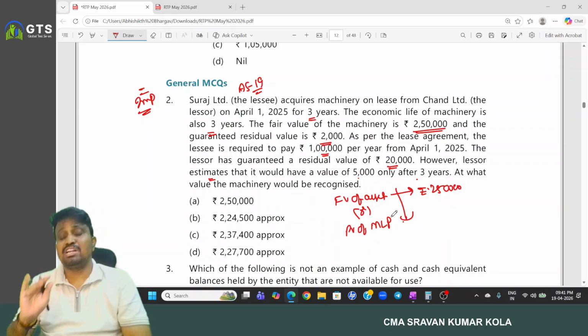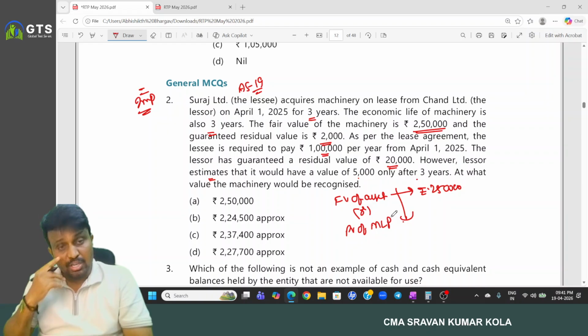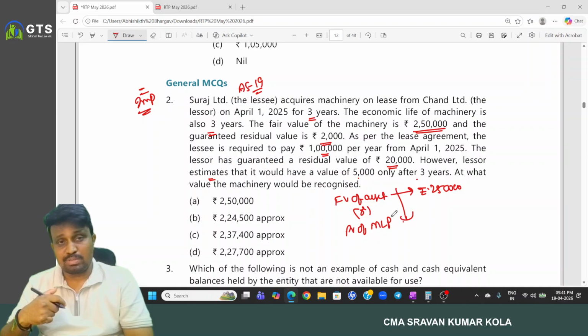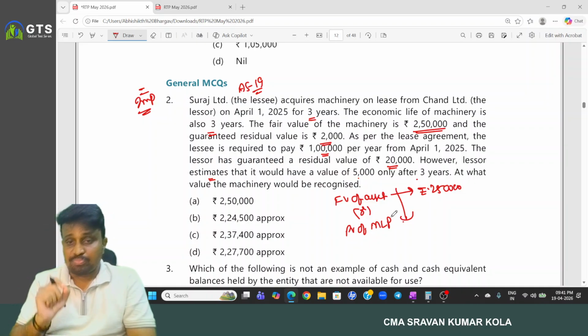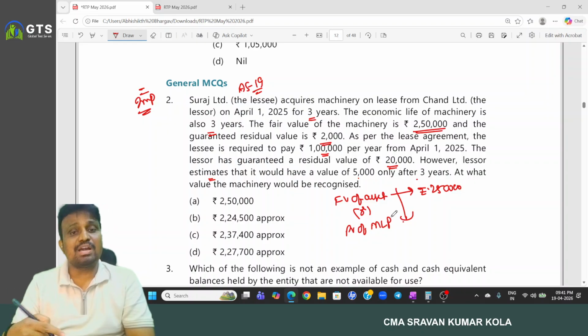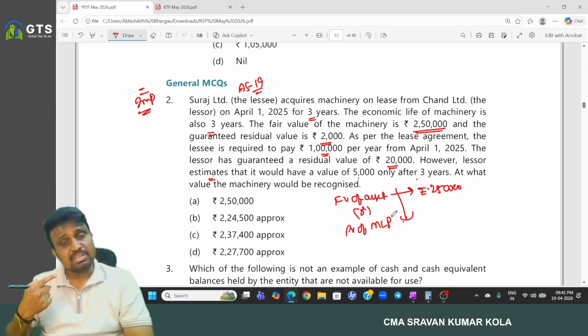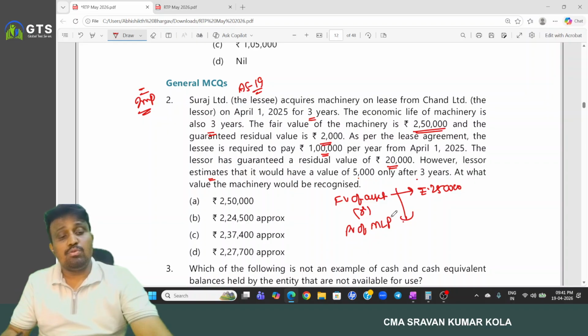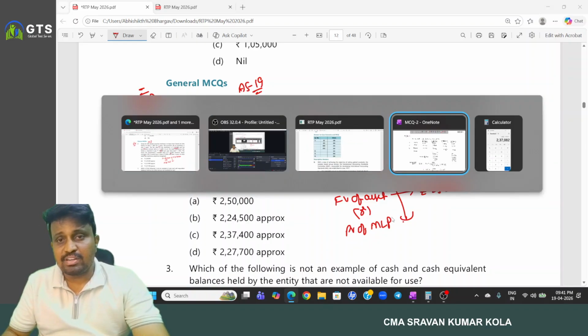But the present value of minimum lease payment was not given. You have to calculate it. For calculation of the present value of the minimum lease payment, we need a borrowing rate. But the borrowing rate is also not given in the problem. First, you have to calculate the borrowing rate by using the trial and error method. So, how to calculate that borrowing rate?